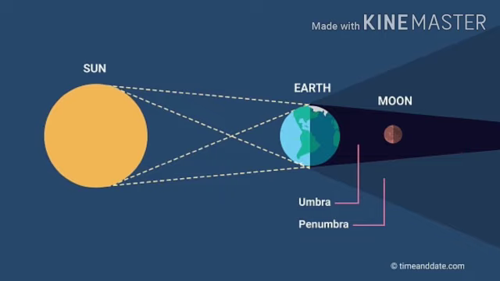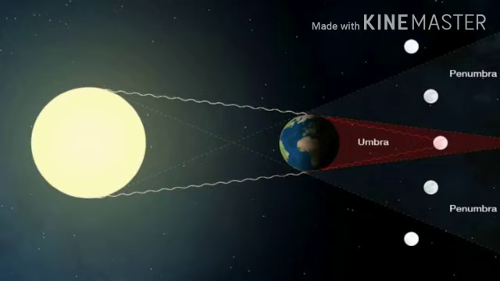Lunar eclipse is also known as the eclipse of the moon. It occurs when the earth comes in between the sun and the moon. As a result, the earth blocks the light of the sun from reaching the moon's surface and casts its shadow on the moon. Lunar eclipse occurs on a full moon day.